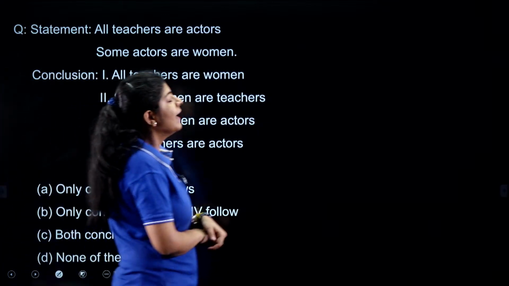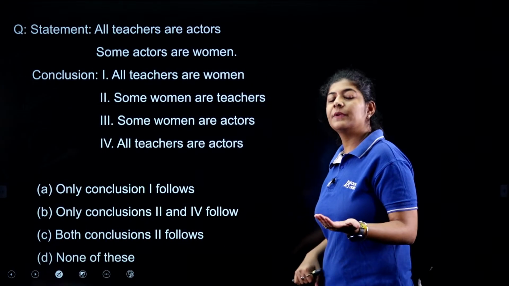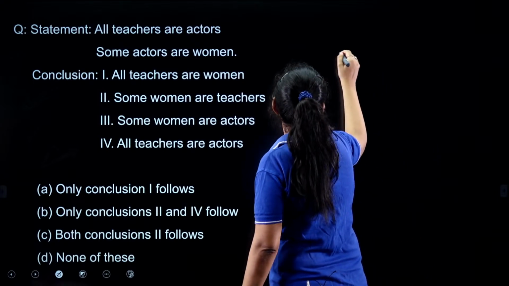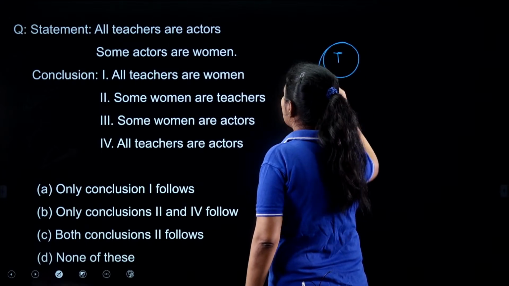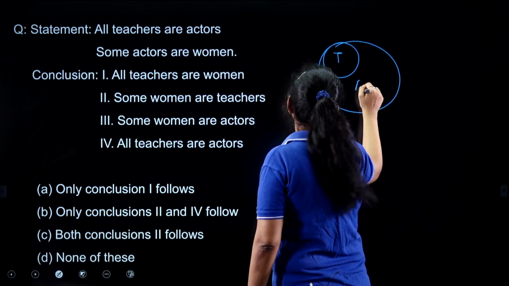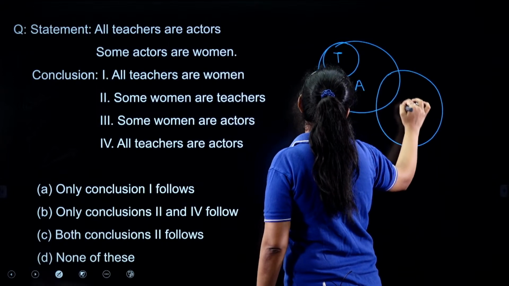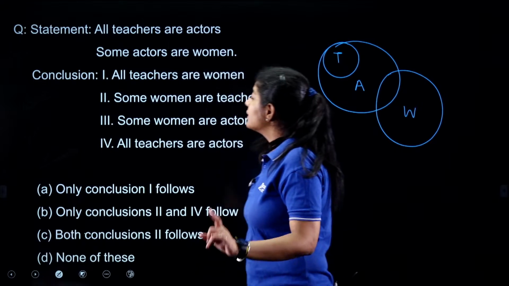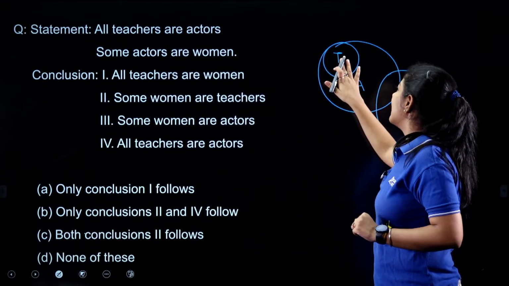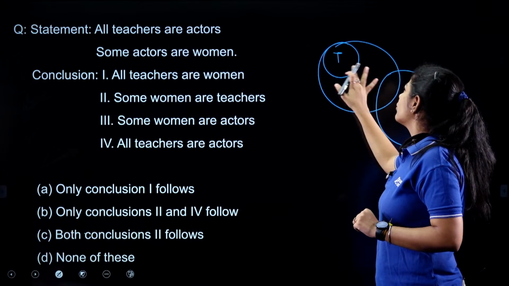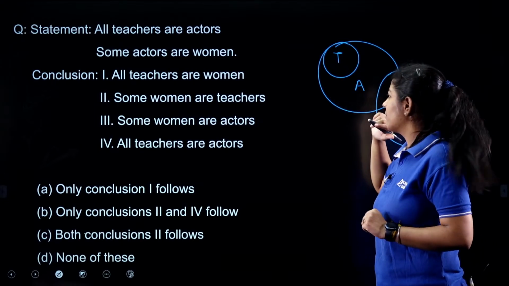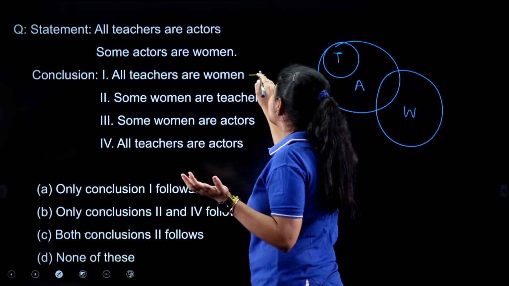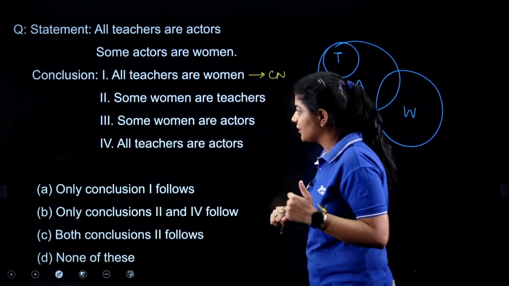Okay, let's see. As we know what steps we need to follow, first we need to draw the basic diagram. All teachers are actors and some actors are women, right? So this is my basic diagram. Now, first one, all teachers are women. Do we have any common data between teachers and women? No. So can we say anything? No. So we simply consider it a can't say condition.